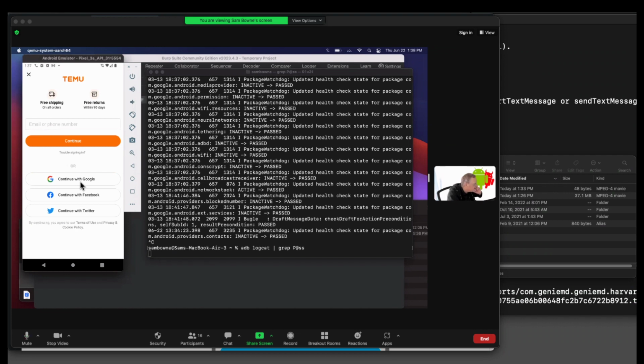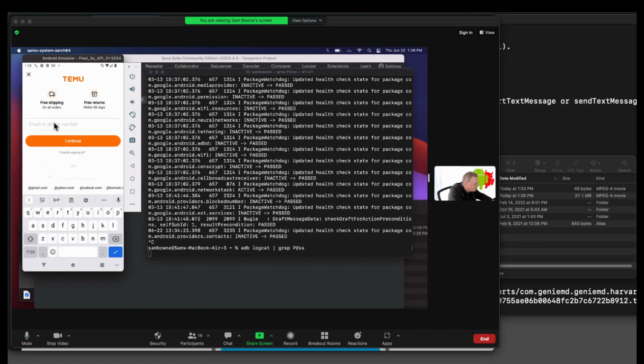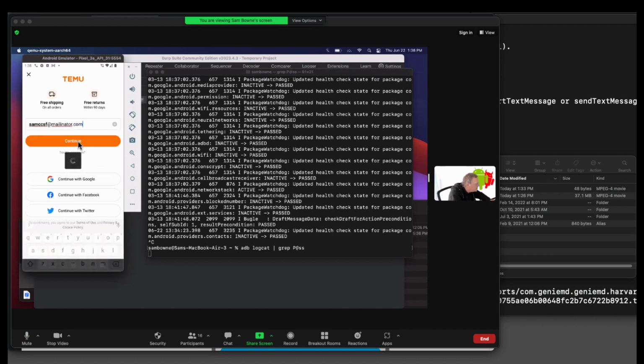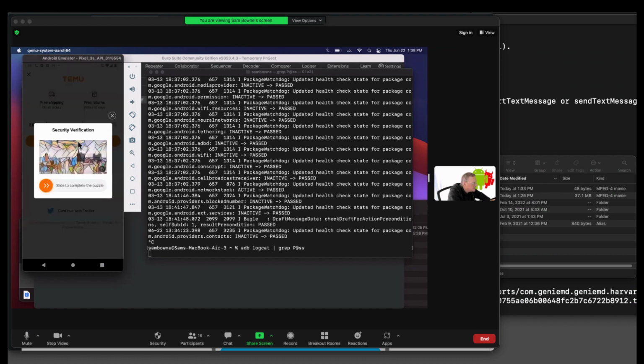This is interesting. Oh wait, I can do it here. I can put in email or phone number. That's what I wanted. So I'm going to put in samctsf@Mailinator, a free email service. Continue. And security verification, slide to complete the puzzle. The verification failed. Please drag the slider to the right. Oh, I see, until this happens. Okay.